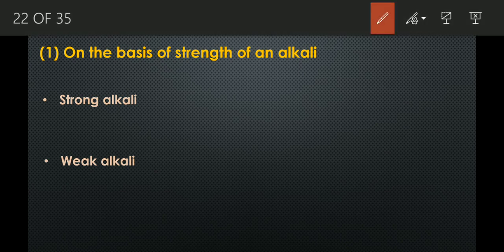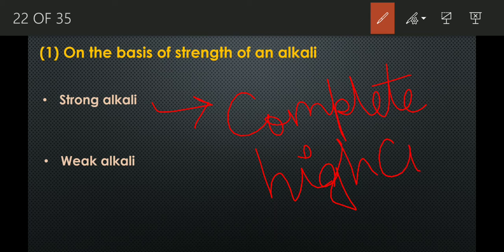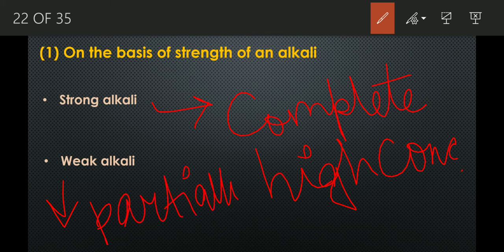Next comes the classification of bases. First, on the basis of the strength of an alkali. So what do you mean by the strength of an alkali? Strength depends on the concentration of hydroxyl ions that is present in an aqueous solution of the alkali. On the basis of this, there can be strong alkali and weak alkali. Strong alkali almost completely dissociates in the aqueous solution so as to produce a high concentration of hydroxyl ions. And weak alkali dissociates partially in aqueous solution to produce a low concentration of hydroxyl ions.